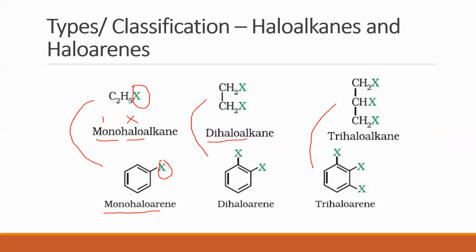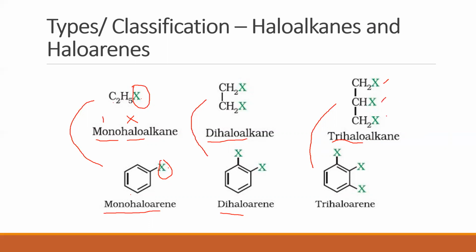Likewise, this is called a dihaloalkane. Now, why is it called a dihaloalkane? Yes, because there are two carbon atoms and two hydrogens have been replaced by halogen atoms. So there are two halogen atoms attached to this particular alkane. Hence, this is called a dihaloalkane. When I look at this structure here, this is a dihaloarene because there are two halogen atoms which have been attached to a benzene ring. Coming to the third case, similar to the previous two, it's called a trihaloalkane. Why?